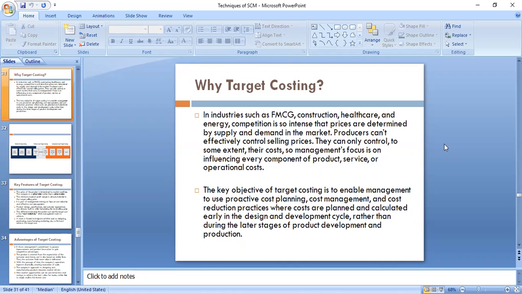Take the example of the very good Honda City. They have been selling the Honda City for so many years, coming with newer versions, which is the development of that product. Because they are very good at the target costing technique, the designing and development cycles become very important.